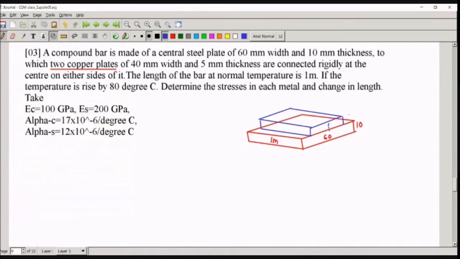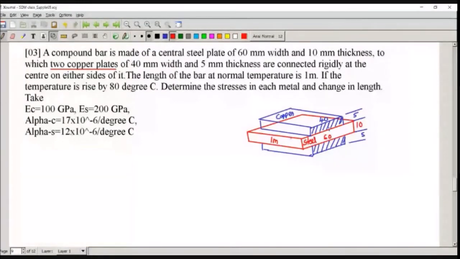And this has a thickness of 5 mm. But on either side of it, there is one more plate at the bottom also like this. So this is the copper plate and centrally the steel plate. So this is how the arrangement is. Thickness is 5 mm here and 5 mm here. Width is 40 mm here. This is copper and this is steel.